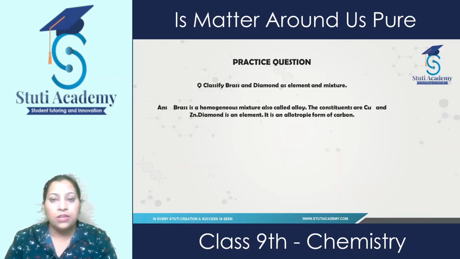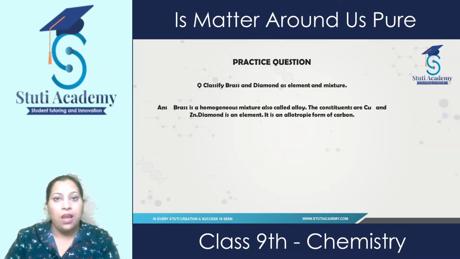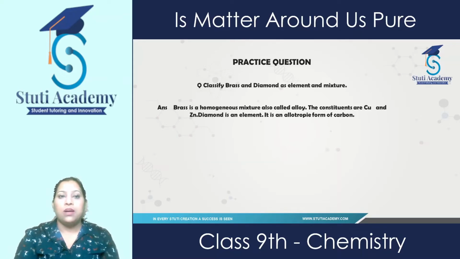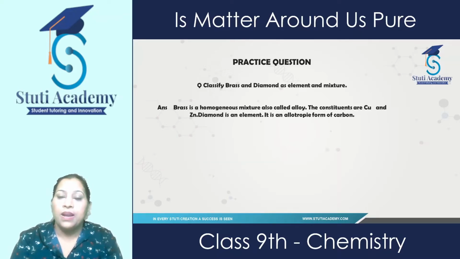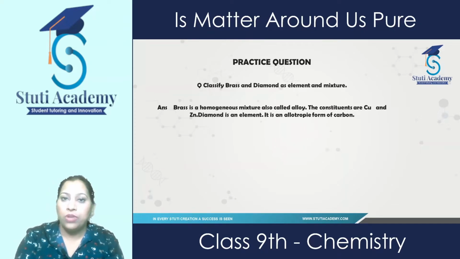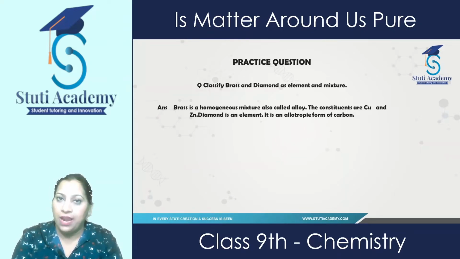So brass is a homogeneous mixture. Diamond is an allotrope of carbon, so it comes under the category of element because it is made up of carbon atoms only.